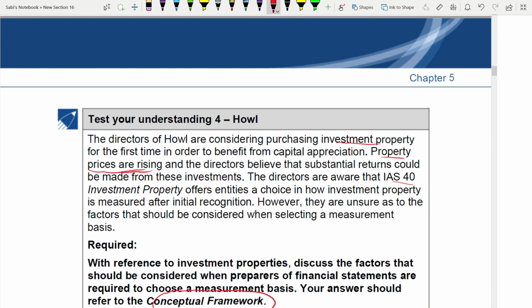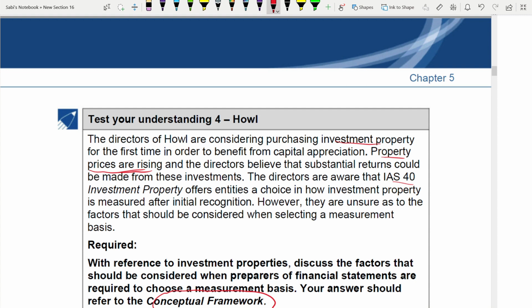It is based on the house business model, whether he's in a hurry to sell the investment property or he wants to keep the investment property, right? If he wants to sell the investment property, fair value is more suitable than the cost, because that will provide more relevant information and information about the future cash flow. Because through selling the investment property, you know how much is your future cash flow. You can predict if the business model is selling. Okay, in that case, fair value is more relevant.